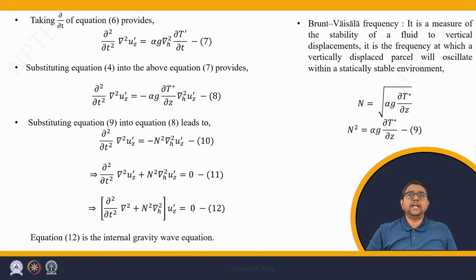Now, operating del by del t on equation number 6 gives us second derivative of Laplacian uz with time equals alpha g horizontal Laplacian of del T prime by del t. This we have obtained such that we can eliminate del T prime by del t from equation 7 using equation 5.